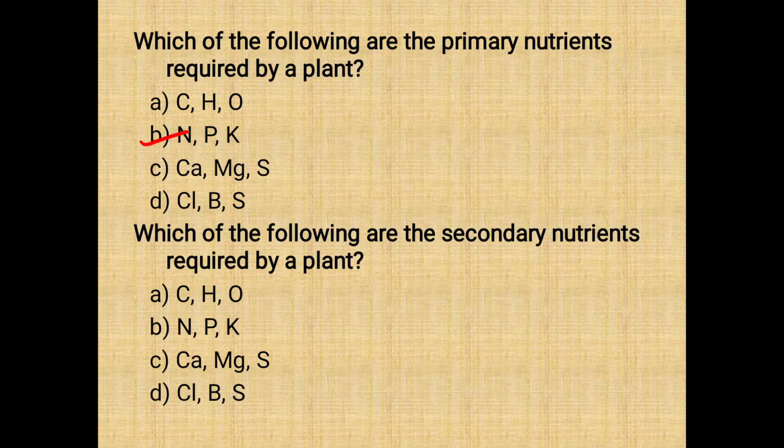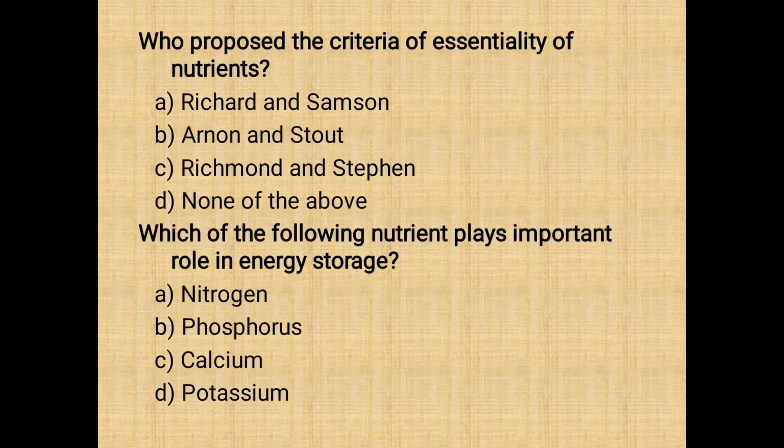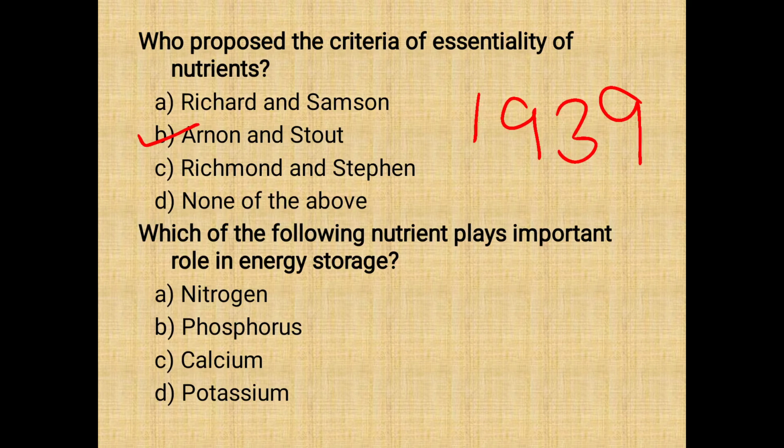Next question is, which of the following are the secondary nutrients required by a plant? So the secondary nutrients are calcium, magnesium and sulfur. You do not have to get confused. The primary nutrients are nitrogen, phosphorus and potassium, whereas the secondary nutrients are calcium, magnesium and sulfur. The next question is, who proposed the criteria of essentiality of nutrients? So the criteria of essentiality of nutrients was proposed by Arnon and Stout in the year 1939.